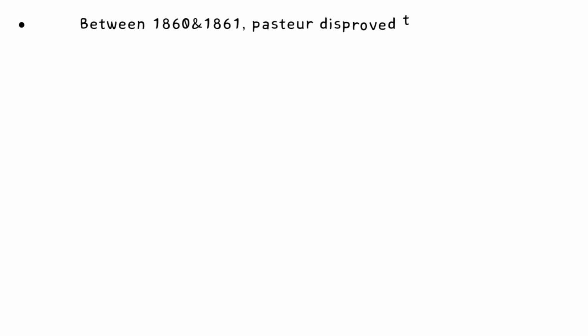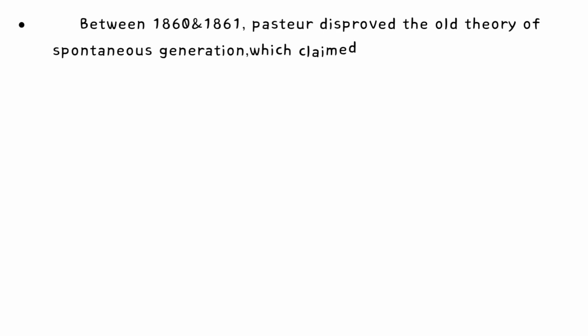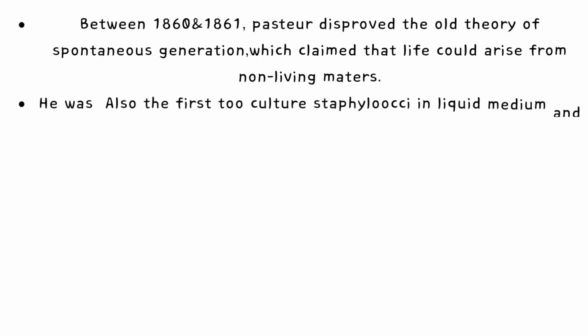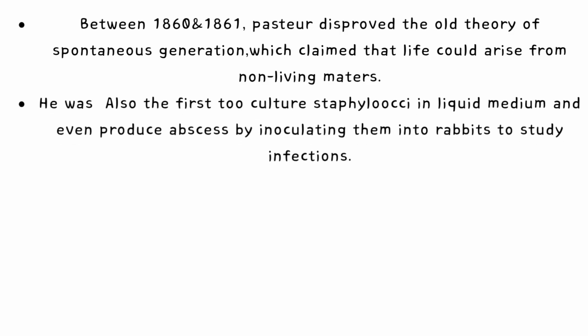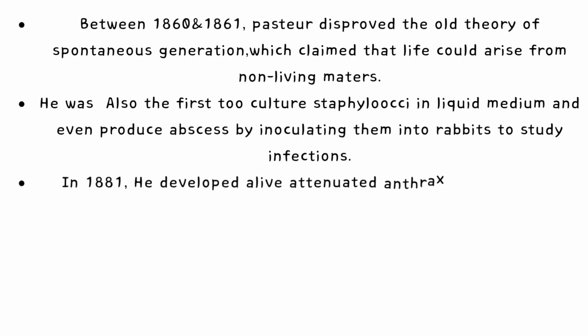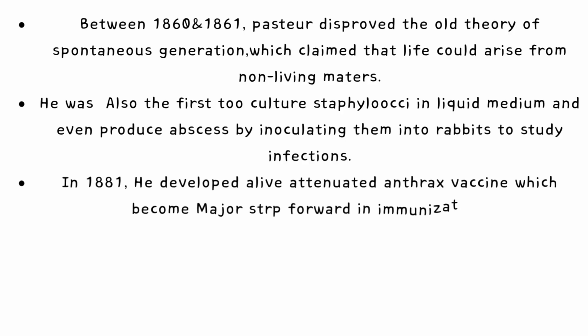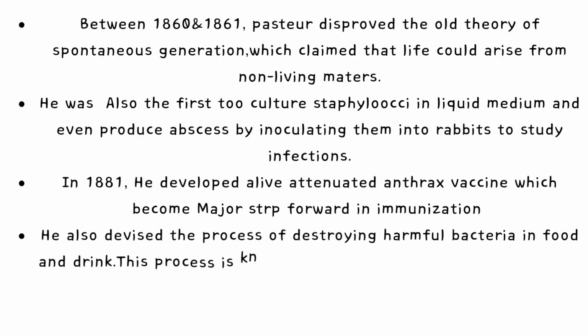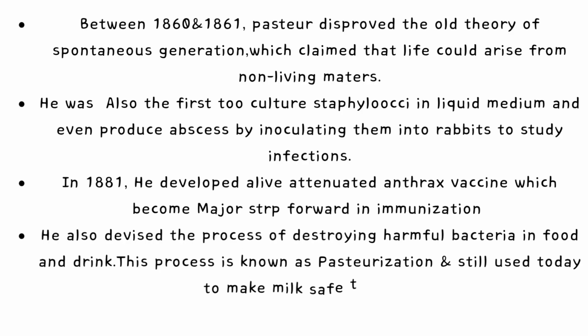Between 1860 and 1861, he disproved the old theory of spontaneous generation, which claimed that life could arise from non-living matter. He was also the first to culture staphylococci in liquid medium and even produce abscesses by inoculating them into rabbits to study infections. In 1881, he developed a live attenuated anthrax vaccine, which was a major step forward in immunization. He also devised the process of destroying harmful bacteria in food and drink. This process is known as pasteurization and it's still used today to make milk safe to drink.